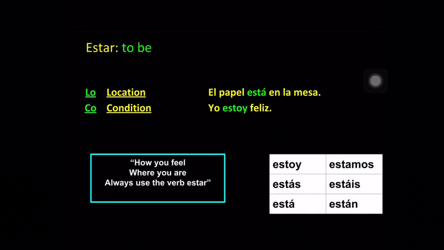The other part was CO, for the LOCO, for crazy. The CO could stand for condition. Yo estoy feliz. You're talking about your emotions or feelings. I am happy. Or if I ask you, ¿cómo estás? I'm asking you, how are you? If that acronym doesn't help you remember it, you guys could always remember that how you feel, where you are, always use the verb estar. And so if you're talking about someone's feelings or where something's located, you know to use this verb estar.